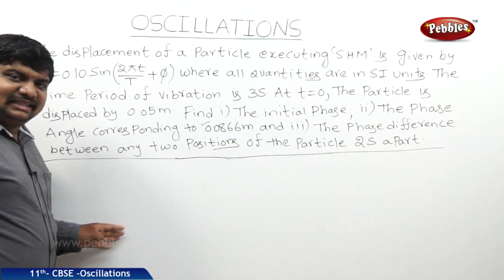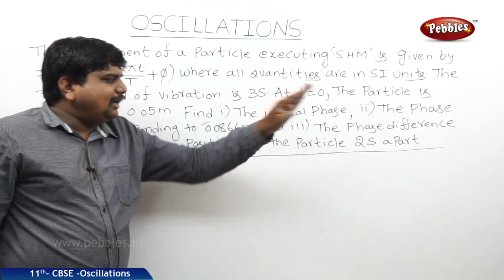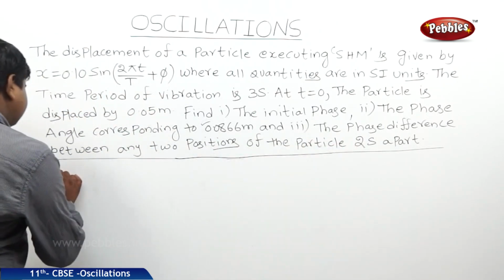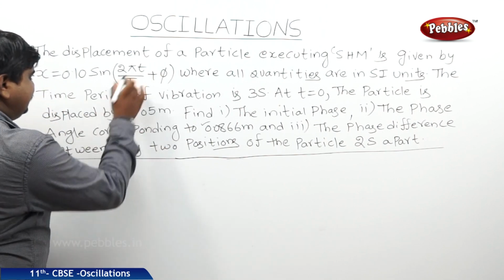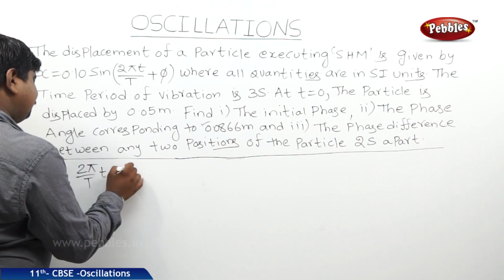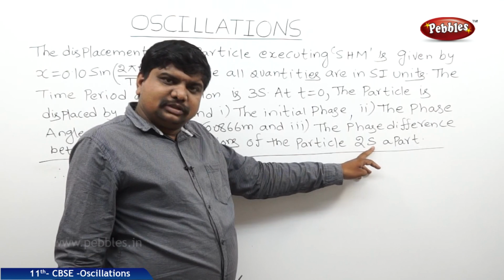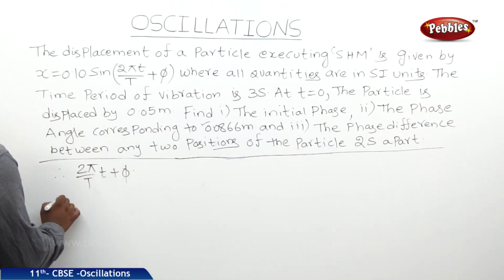So, the third bit in the same problem is the phase difference between any two positions of the particle which is differentiated by 2 seconds. That means the expression inside the sine is 2 pi by capital T into t plus phi. So, the time difference is 2 seconds. So, we should find out the phase difference.